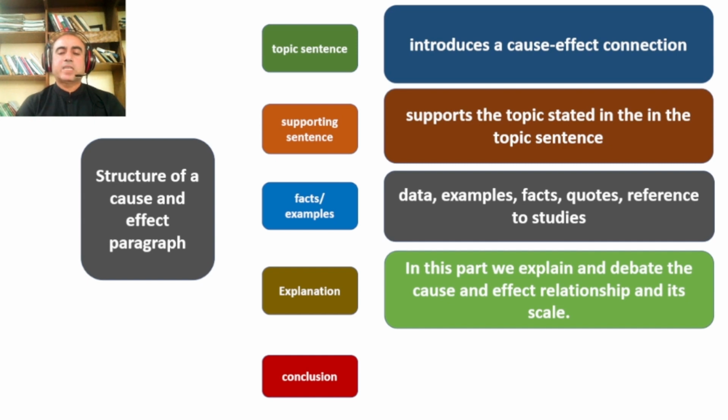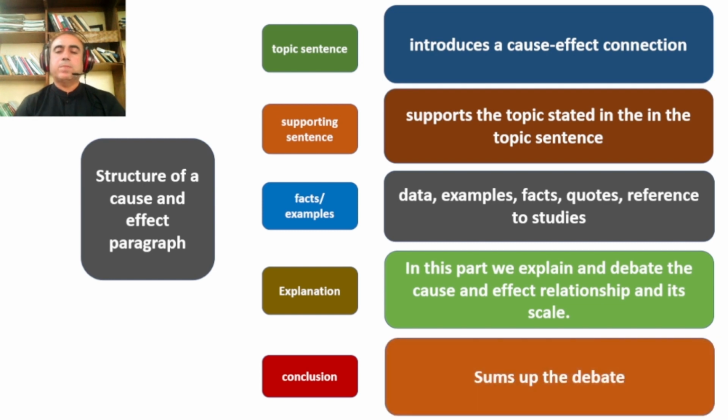Then, when we have given enough explanation and enough debate on the topic, on a single aspect of any relationship between two factors, we come to the conclusion. Our conclusion is a sum up of the total debate, and our concluding statement leads back to the topic sentence. We come round back to it, that after having this whole debate, we reassert that yes, there is a cause and effect relationship between two things, and what its further implications are.